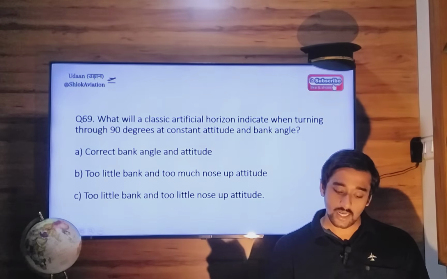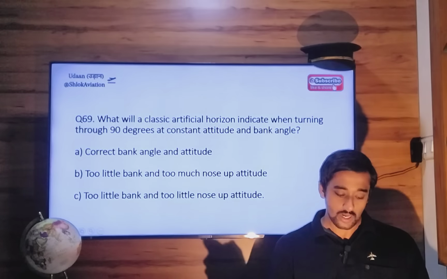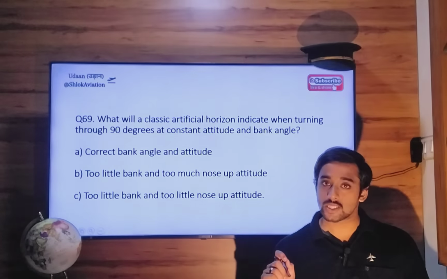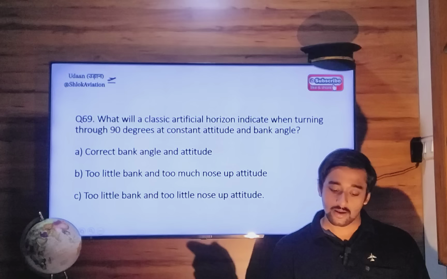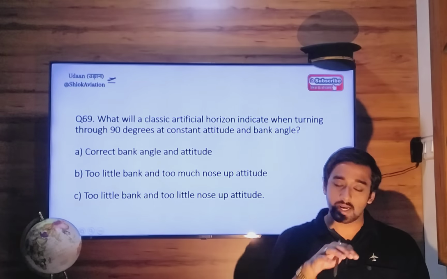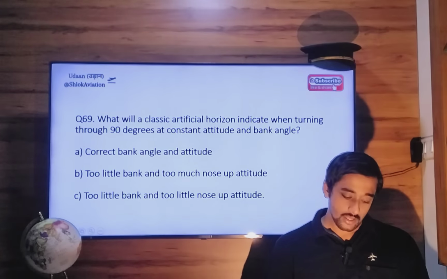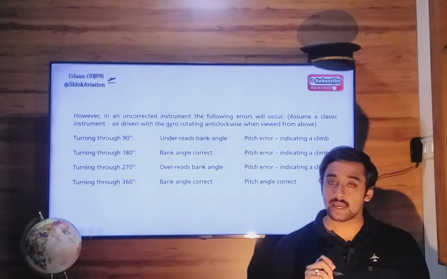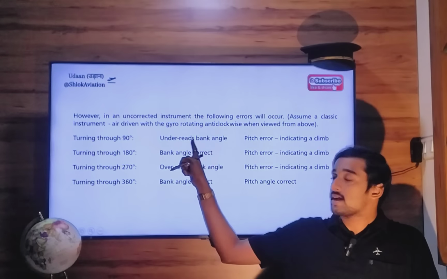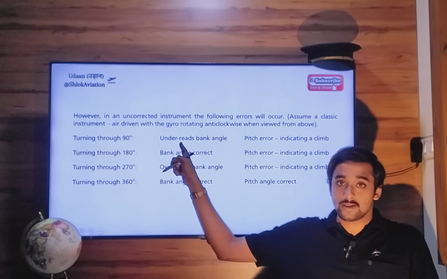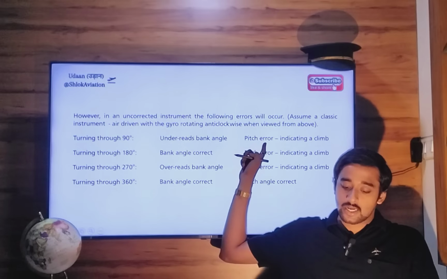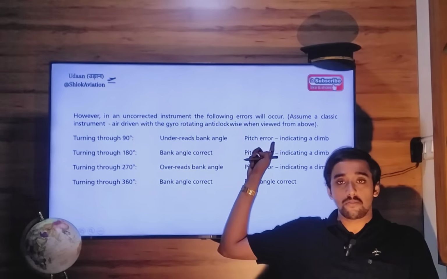What will a classic artificial horizon indicate when turning through 90 degrees at constant attitude and constant bank angle? Even after maintaining a constant attitude and bank angle, the artificial horizon will falsely indicate a bank angle which is less than the one you have established, and a climbing pitch attitude.